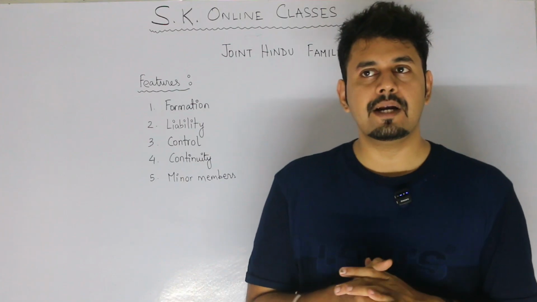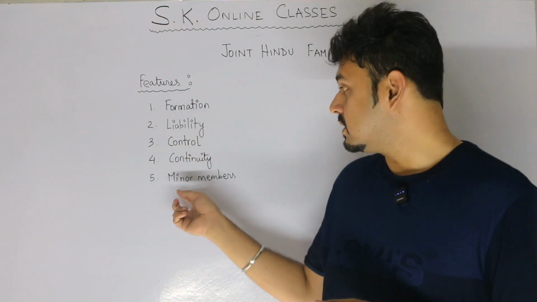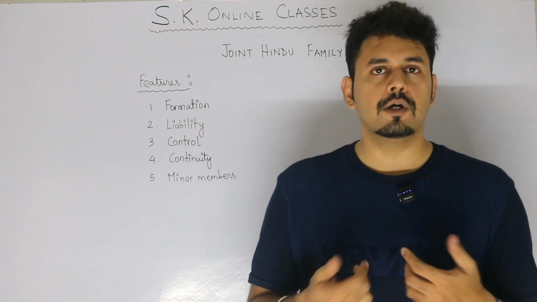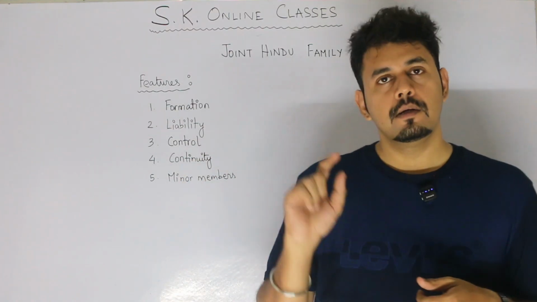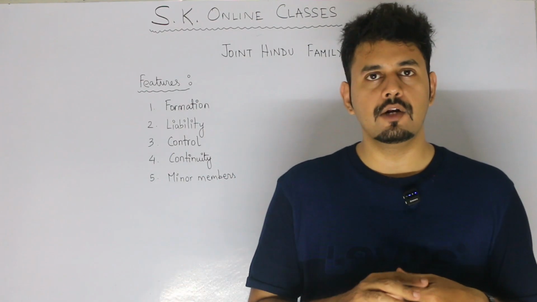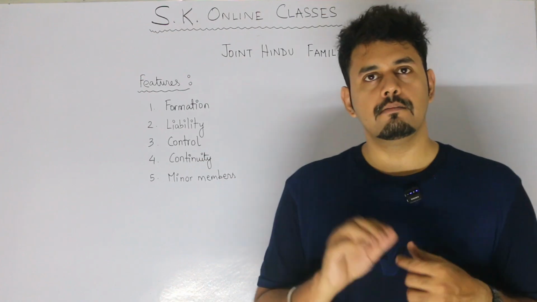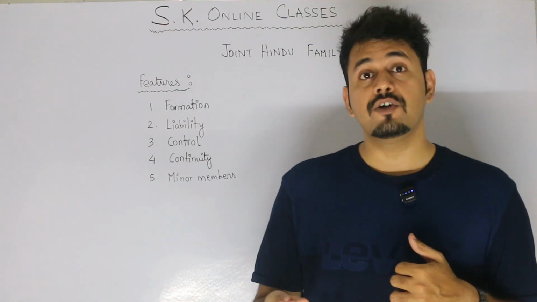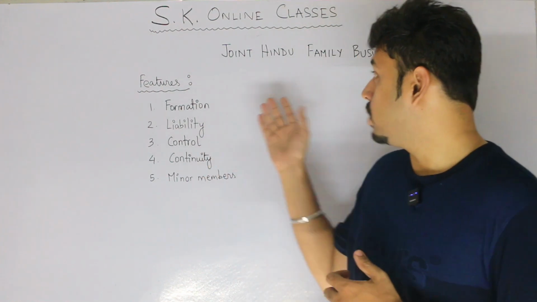And the last is minor members. Now, generally we know that we can enter into any business legally from the age of 18. But here, the co-parceners are becoming a member of the family business by birth. So by birth, who is an adult? Nobody. So membership is allowed to minors in joint Hindu family business. They can enter the business, they can do all the legal work, but they will not be liable to losses. But they will be able to be a part of the family business. They will also do the work. From the age of 10, 11, 12, they are into their business. So that's all for joint Hindu family business.